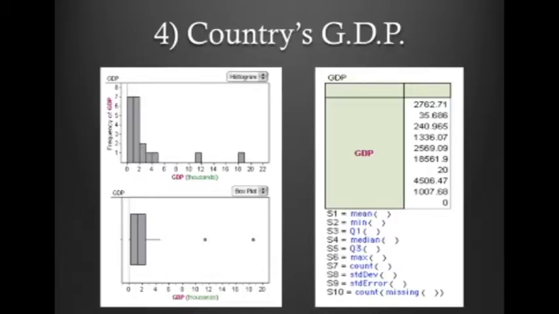For the GDP, the mean is 2,762.71. The median, the center of the numerical data, is 1,336.07. There is no mode, which is the repeating numbers.